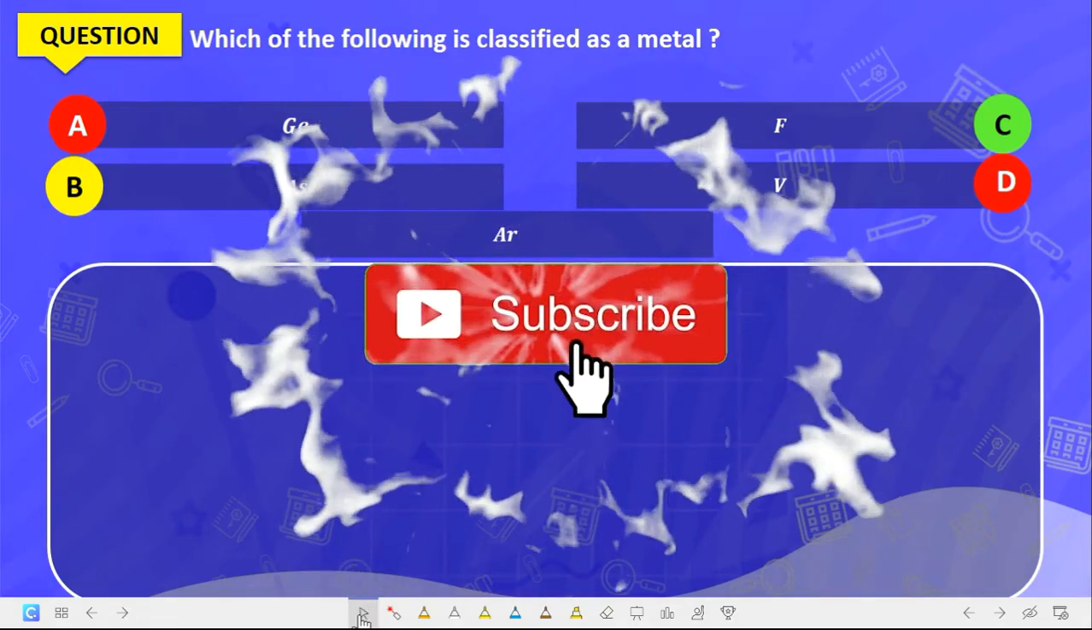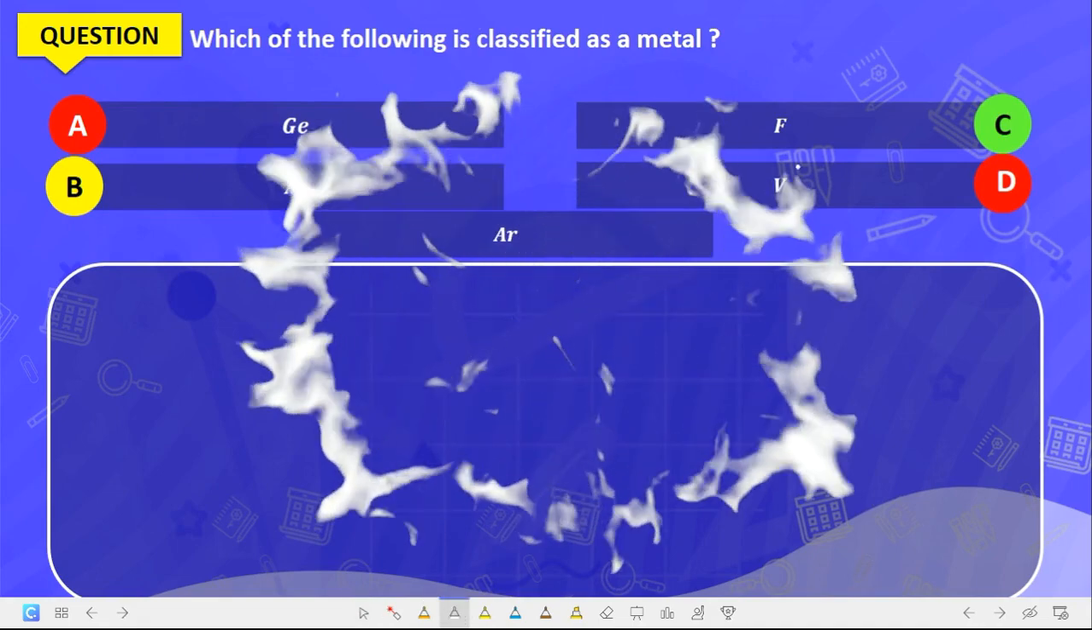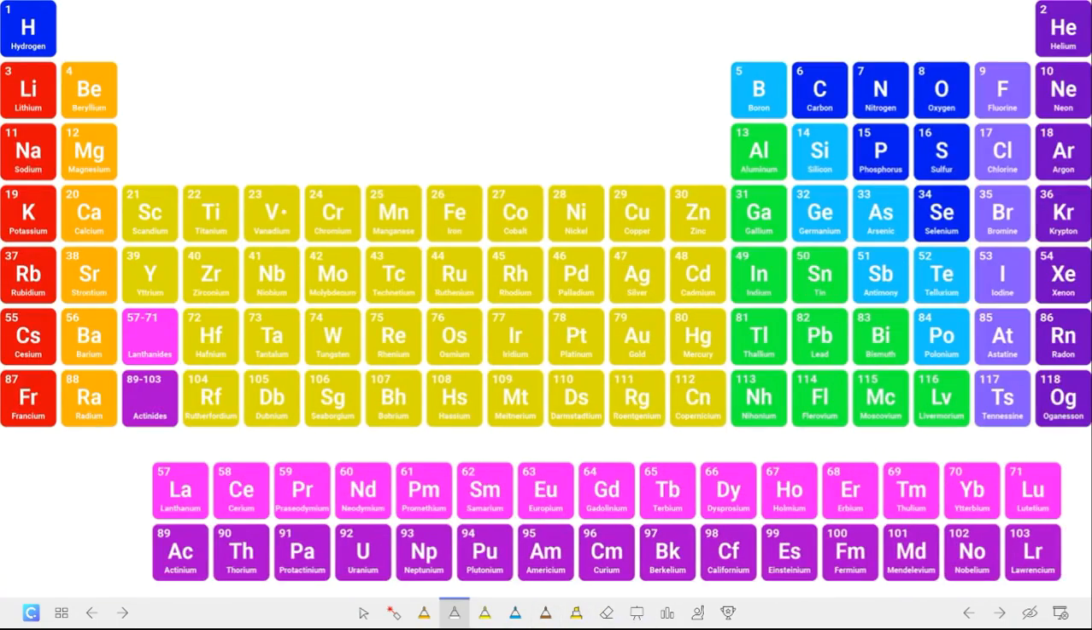Now the next question is, which of the following is classified as a metal? The correct answer is what? Vanadium. Vanadium is classified as a metal. Reason being that if you look at the periodic table, vanadium is here. It is a transition metal, and hence it is the correct answer. It's a transition metal and is classified as a metal. So that is the correct answer.